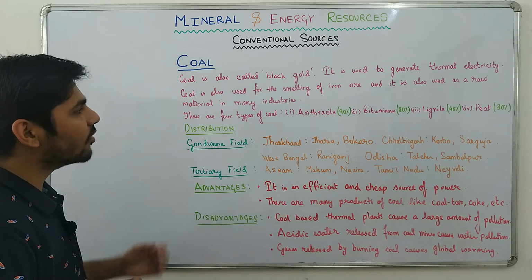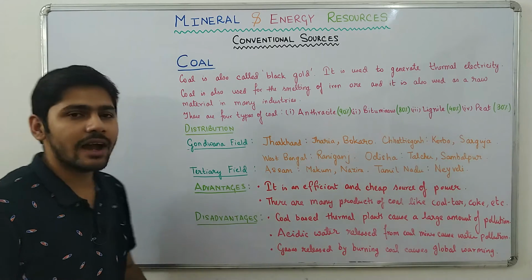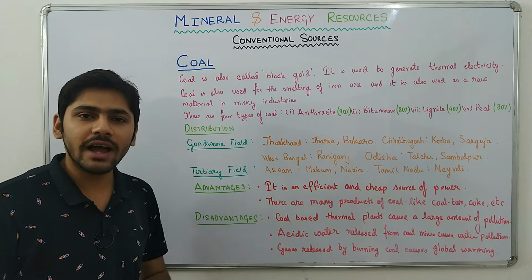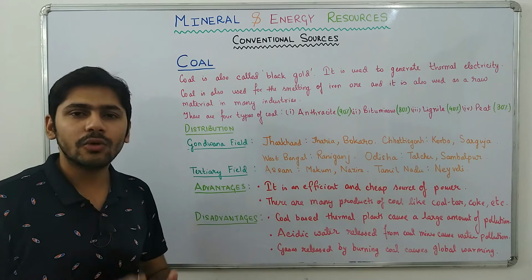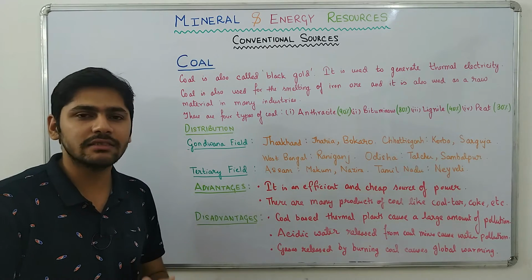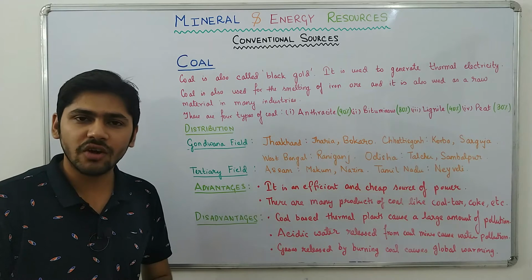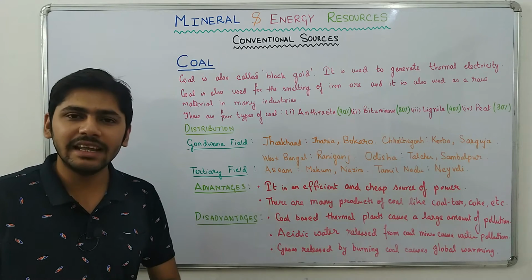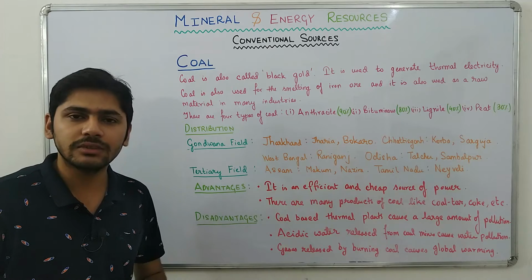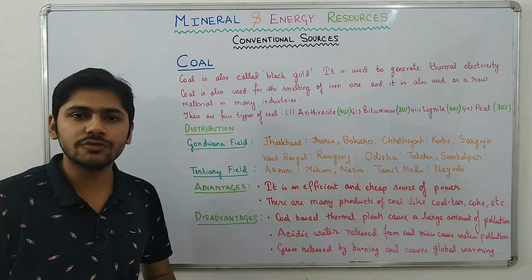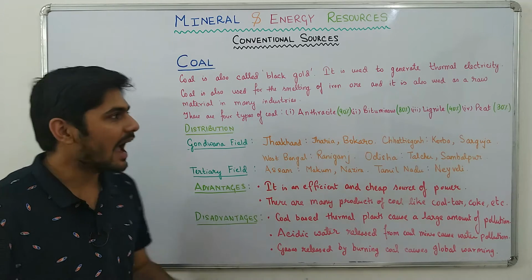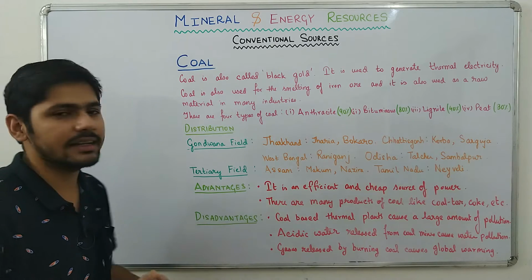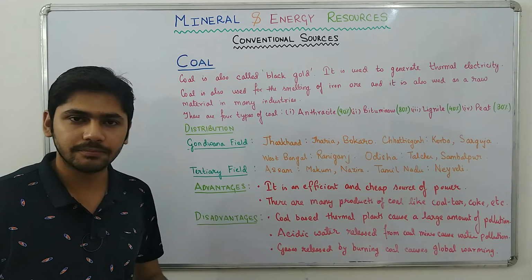Coal is also used for the smelting of iron ore. Now guys, the smelting of iron ore requires a very high temperature. To reach that high temperature, coal is a very good substance because first of all, coal is cheap. Secondly, coal burns very well and produces a lot of heat. So it is used for the smelting of iron ore. And coal is also used as a raw material in several other industries.